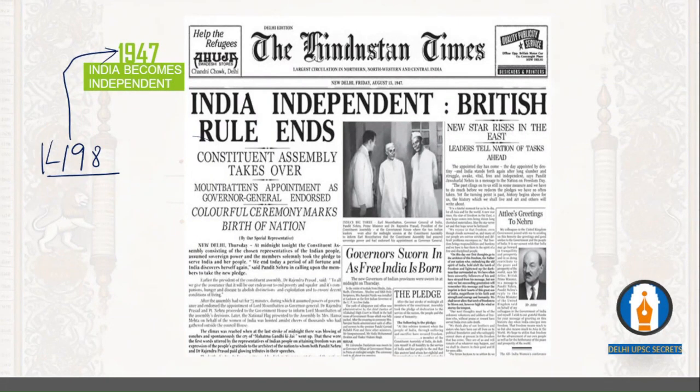And this was the newspaper that shows India becomes independent and British rule ends. You can see Mountbatten's appointment as Governor General, and a colorful ceremony marks the birth of a new nation. So this is all about the chronology of modern India.